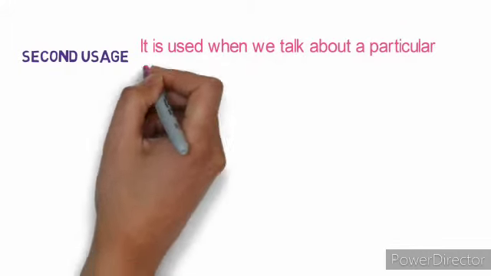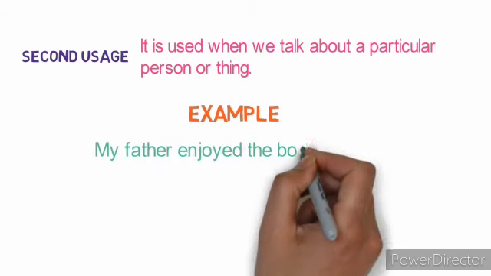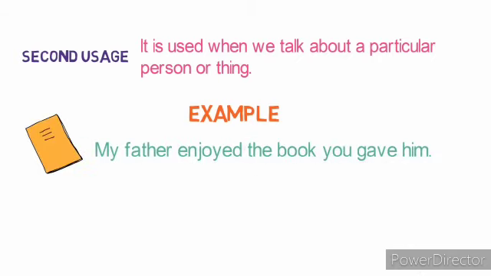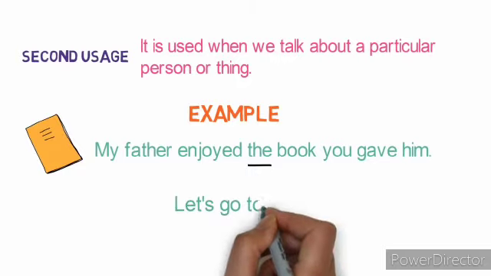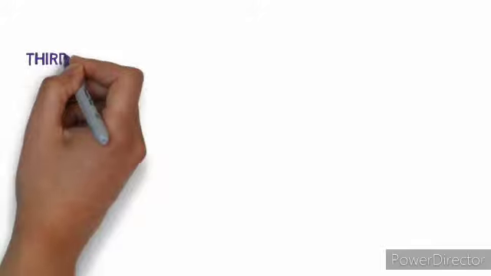Now, second use, it is used when we talk about a particular person or thing. For example, my father enjoyed the book you gave him. So here we are specifying the same book which you gave your father. Now let's go to the park. We are specifying the park. So we have used the here. So when you are specifying anything, you will use the.